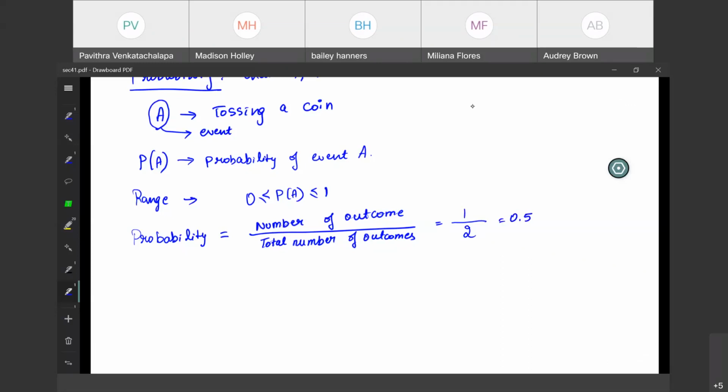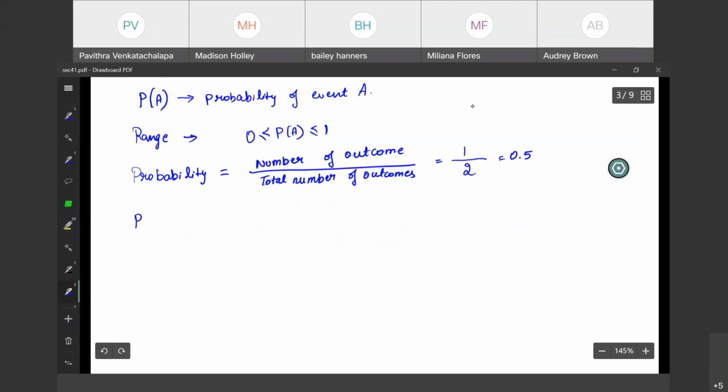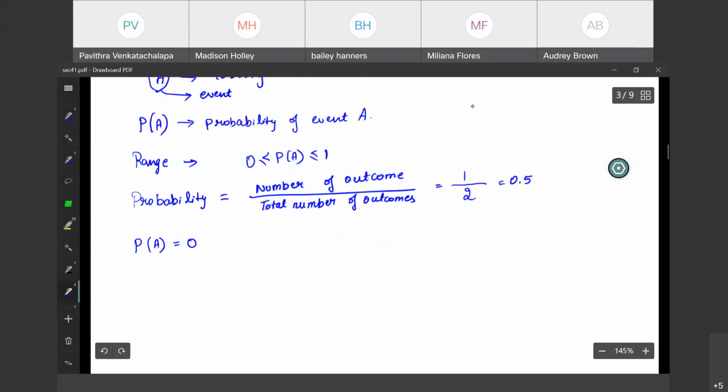Okay. Now, what are the cases that you will get a probability of 0? As I said, it is between 0 and 1, and it could be 0 or 1. So it is including 0 and 1. So what is the probability of getting 0? That means the chances are 0. There is no chance you could get that in the event.